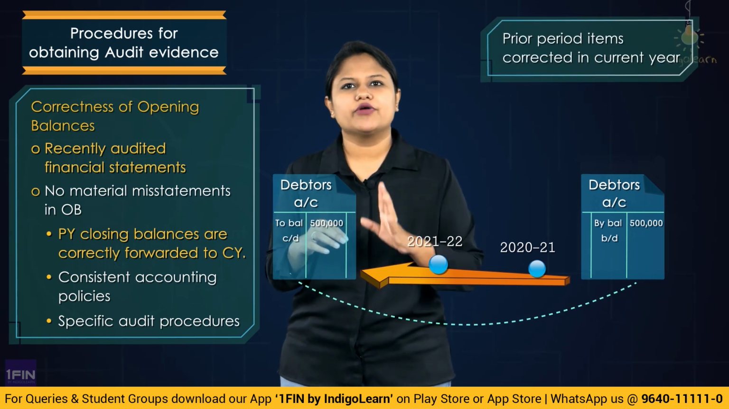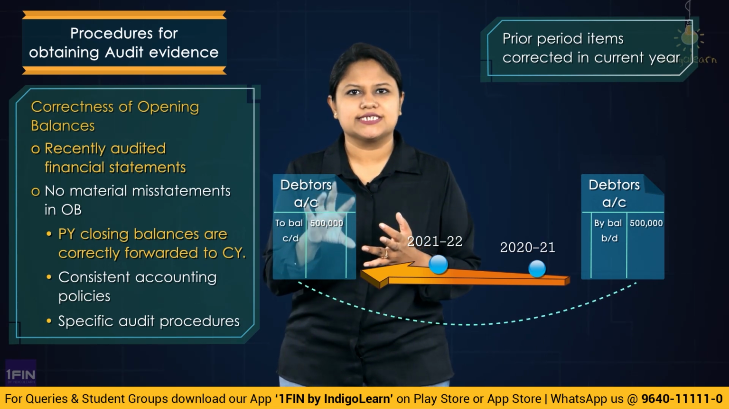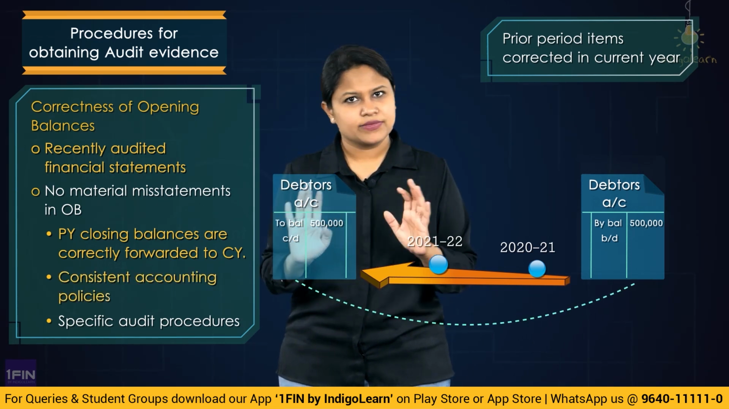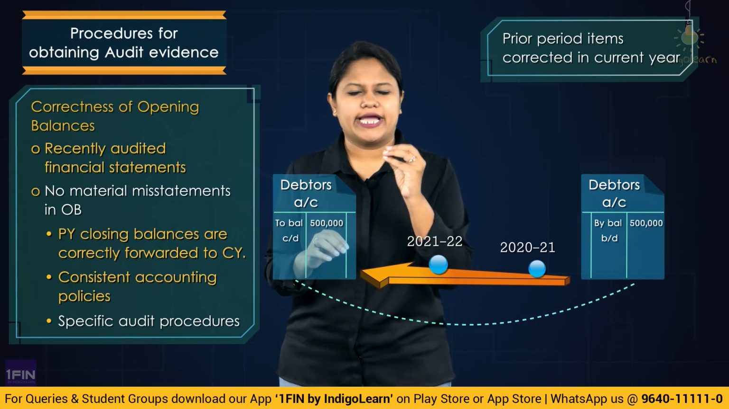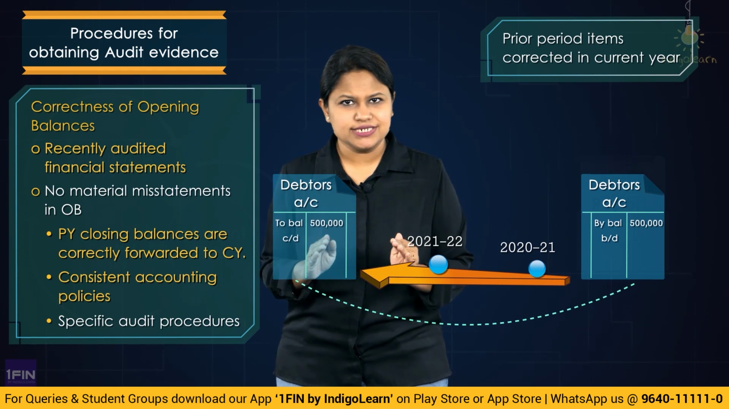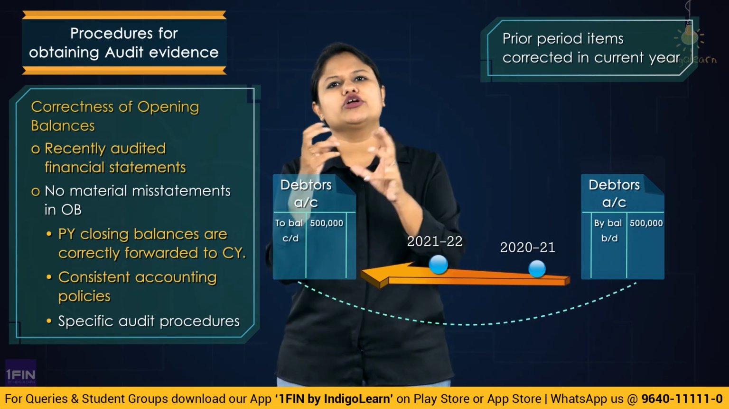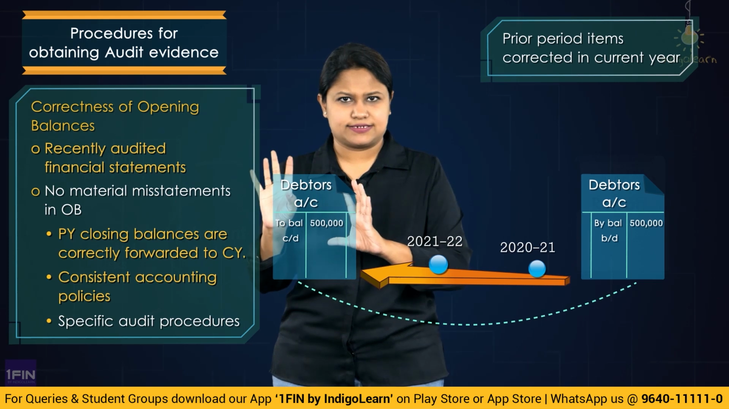Correct? So the first thing you will do is check the closing balances are carried forward. Second, whether appropriate accounting policies are reflected in the opening balances. Now, third, they are telling us we could follow any of the following three methods. They have given us three methodologies and told us that any one or two of them you can follow to obtain evidence regarding the opening balance.